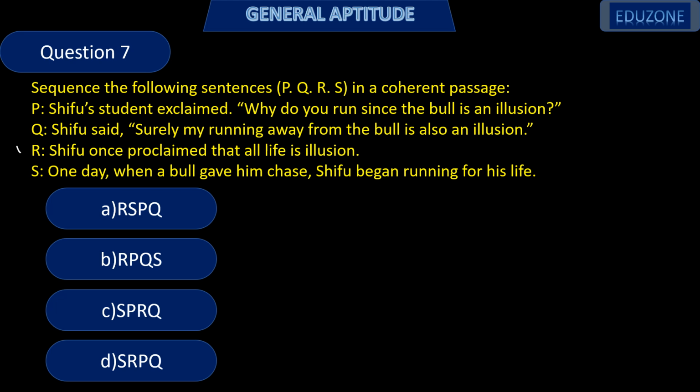First is, Shifu once proclaimed that all life is illusion. Second statement, one day when a bull gave him chase, Shifu began running for his life. Third statement is, Shifu's student exclaimed, "Why do you run since the bull is an illusion?" Fourth is, Shifu said, "Surely my running away from the bull is also an illusion." So the answer is RSPQ, option A.